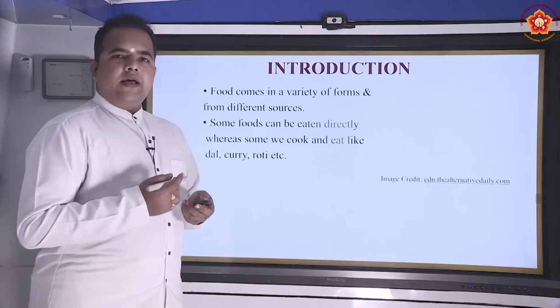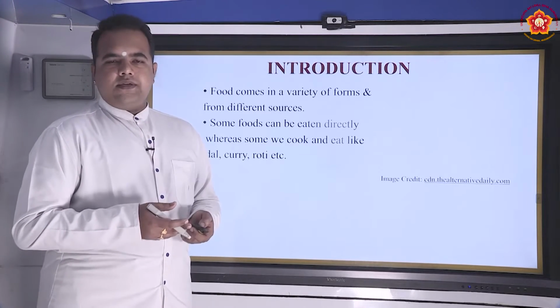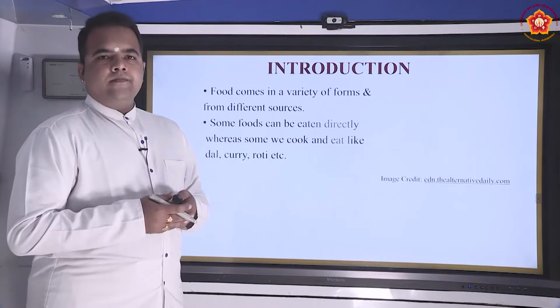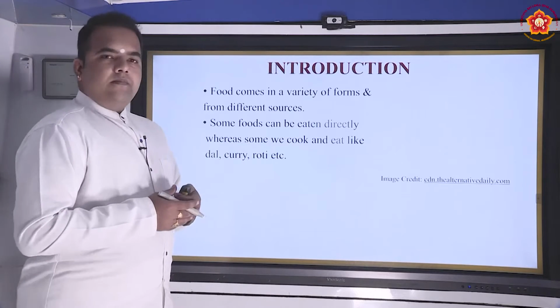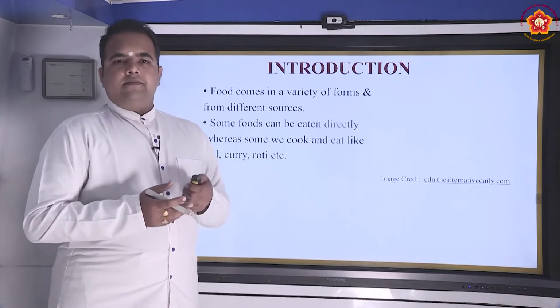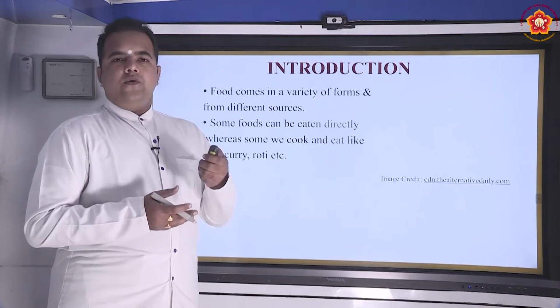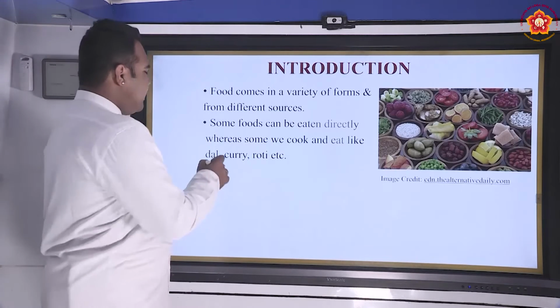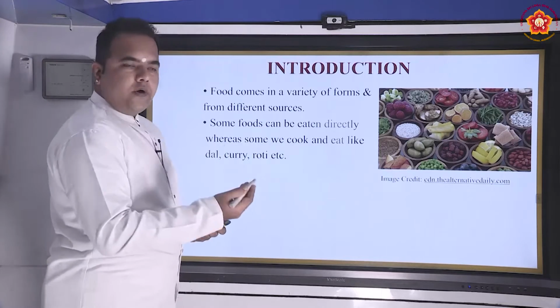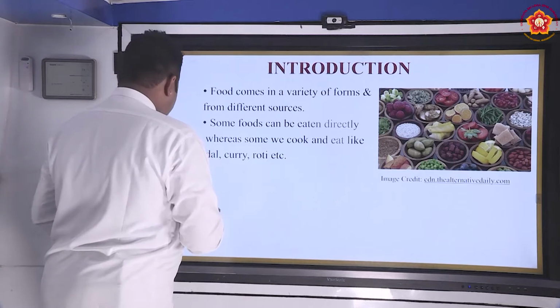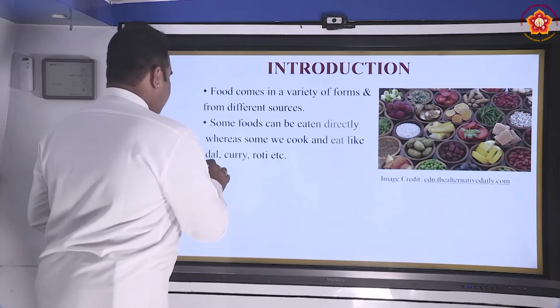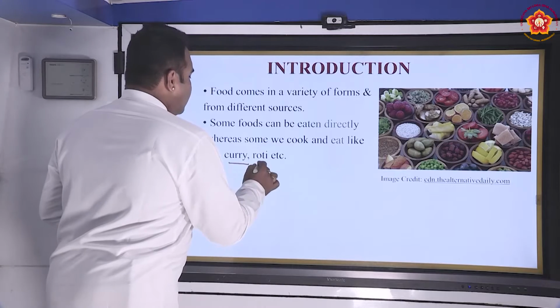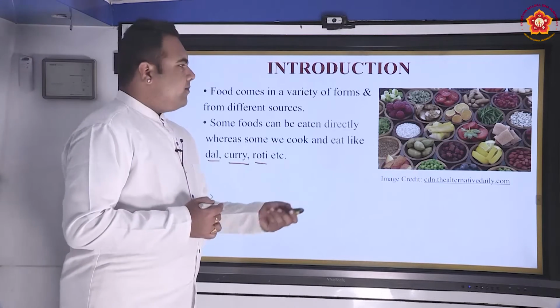Most of the fruits that are available from the plant sources can be eaten directly, whereas some of the vegetables we need to take from the plant sources, cut, prepare, and then eat. For example, foods that we need to cook and eat are dal, curry, and so on. So we have dal, curry, roti. These are the things that are to be cooked.